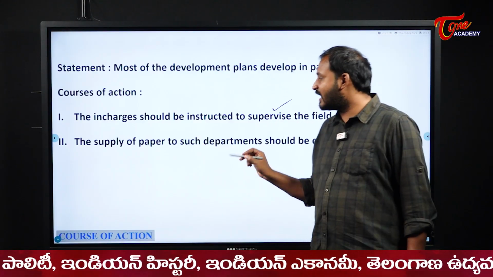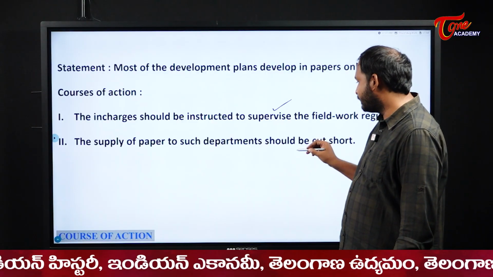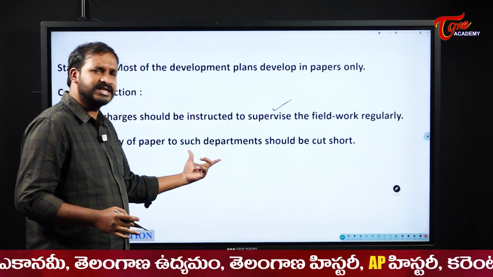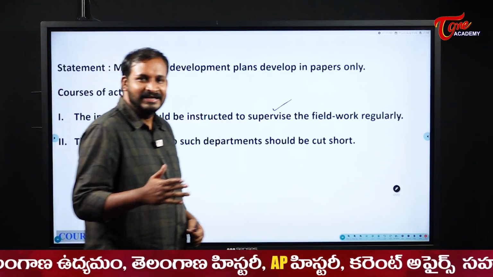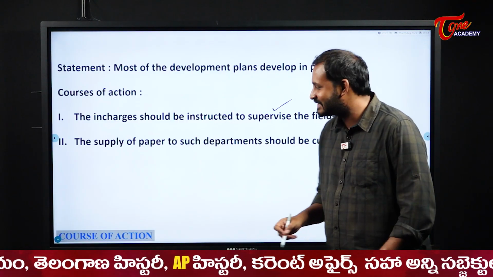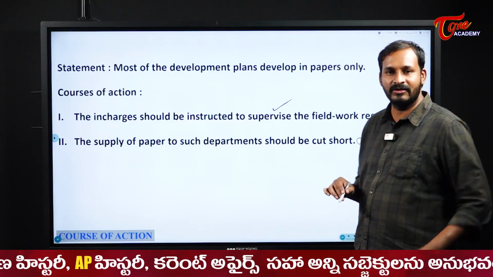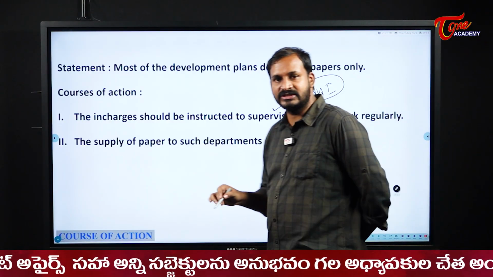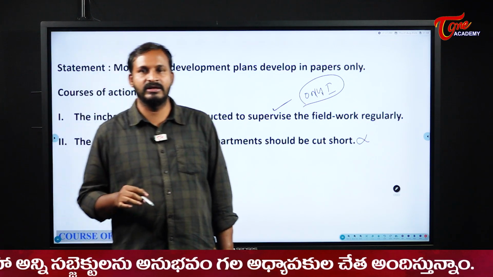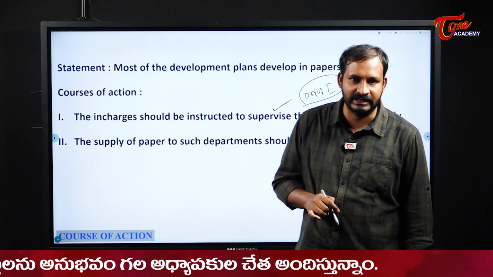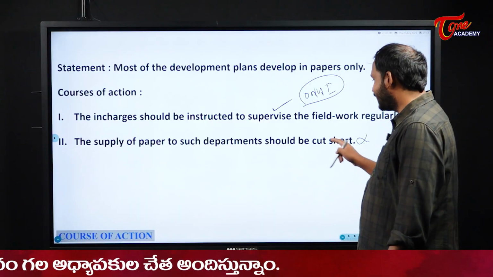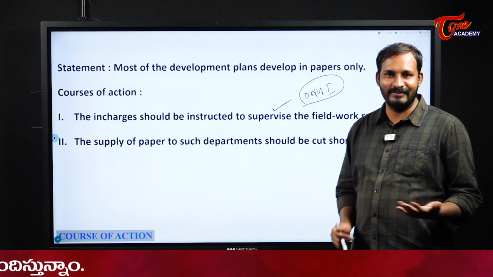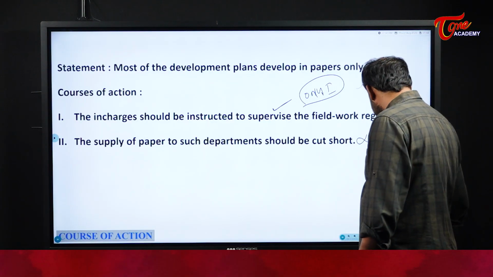Yes, the supply of paper to such departments should be cut short. It is completely vague one, right? It makes no sense here. So just by cutting the paper supply, how can it be abolished? So this is not at all a valid argument. So here our answer becomes only the first course of action is correct for us here. Okay, it doesn't make any sense. If you cut the supply of papers, how can it be reduced? So that is not a correct one.